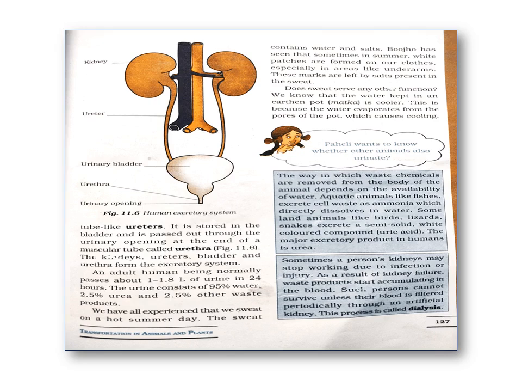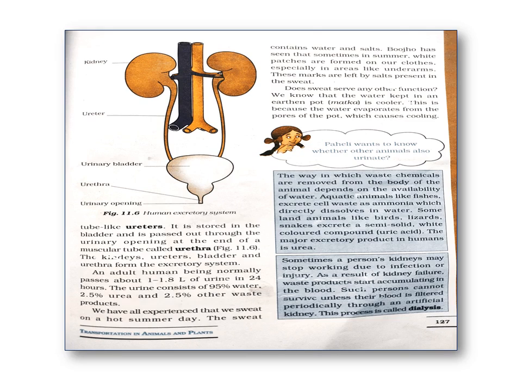Kidneys, ureter, urinary bladder, urethra, urinary opening. These are the organs included in the excretory system of the human. And how does urine come out? The waste dissolved in water is removed as urine, and this urine goes from the kidneys into the urinary bladder through a tube, the ureter.